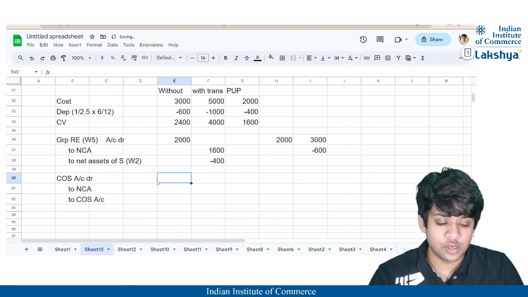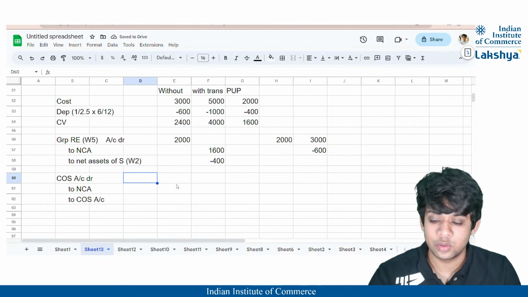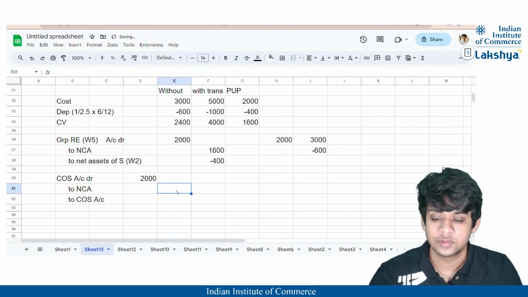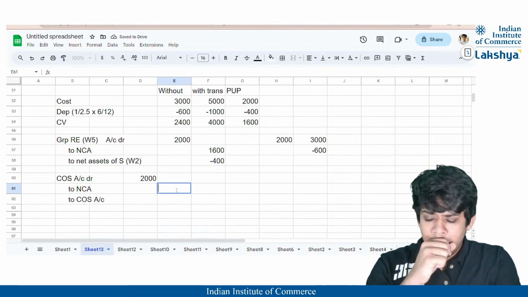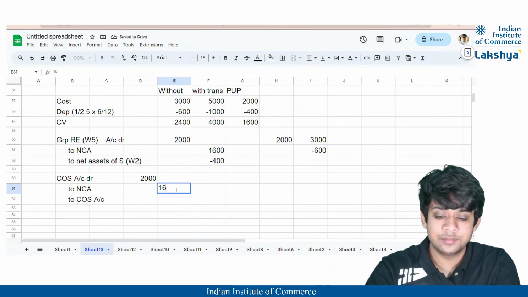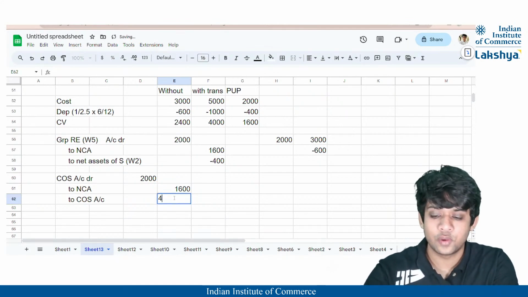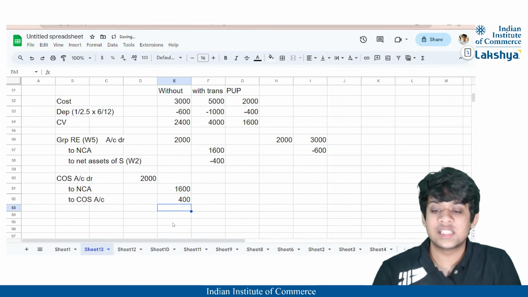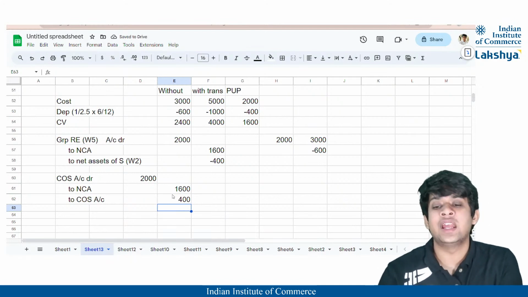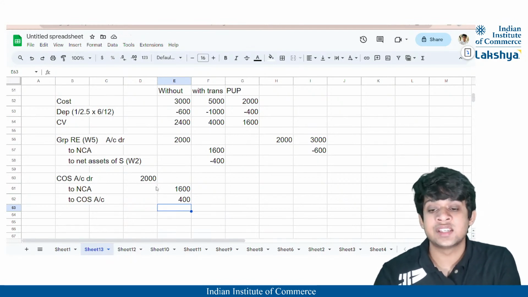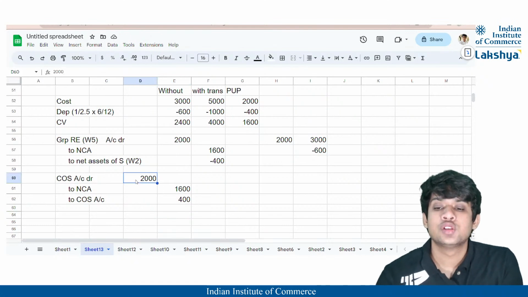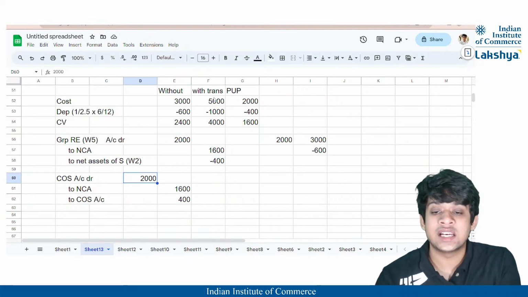And the values are going to be 2,000, 1,600 and 400, right? What is this adjustment? It is the adjustment to be made in your consolidated statement of profit or loss, right? So you're reducing your asset value by 2,000, correct?